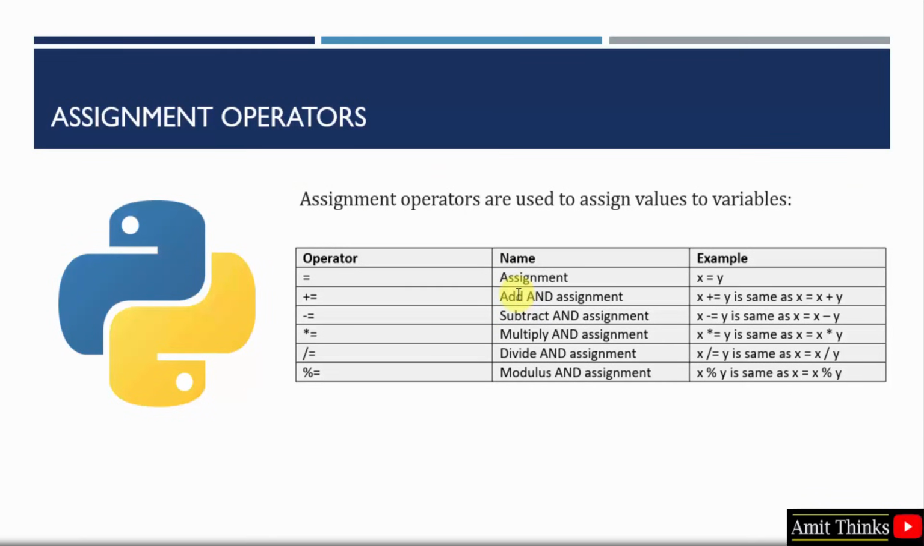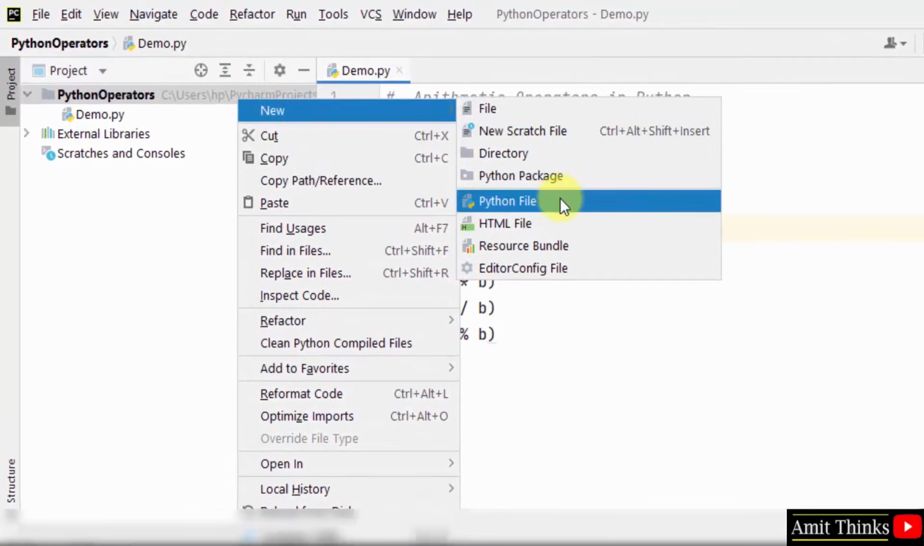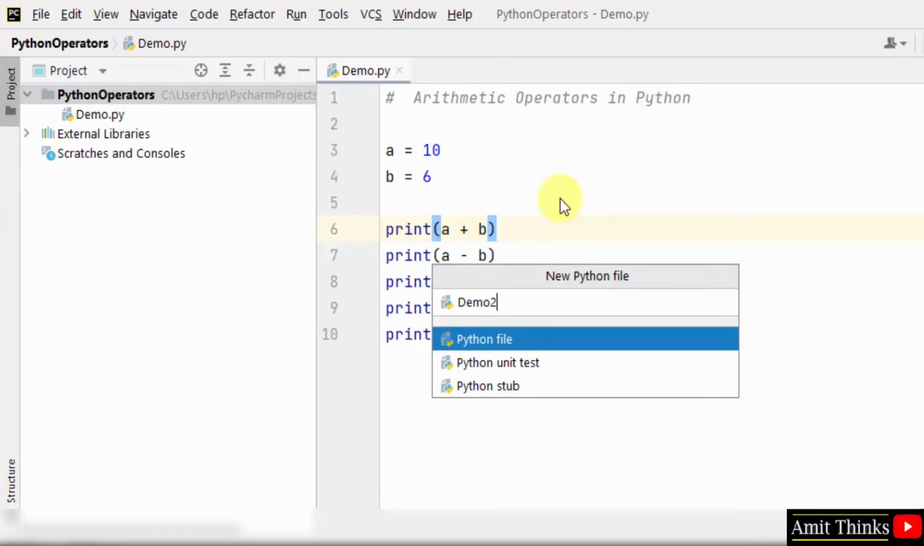Assignment operators are used to basically assign values to a variable. Okay, let's see how. Herein you can see the operators are visible. Assignment operator, add assignment, subtract assignment operator. Okay, so let us see them with some examples. Herein let us create another project, Python file, demo2. Within that we will work around assignment operators.